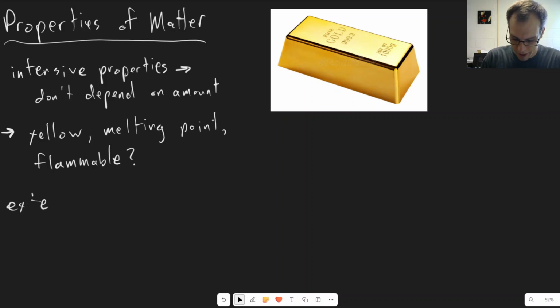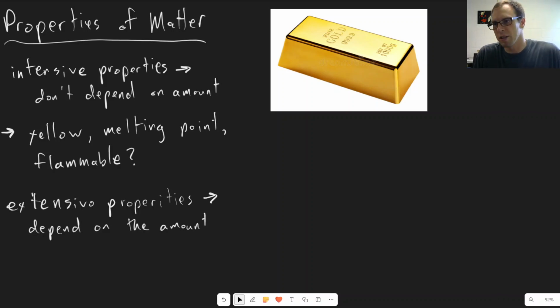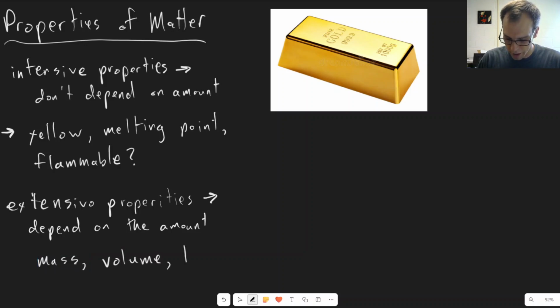We can also classify other types of properties as extensive properties. These are things that do depend on how much you have. So these are things that depend on the amount. Okay, so this might be something like how big this gold bar is, right? That would be an example of an extensive property. So things like mass, how much of it do we have? That obviously depends on how much of it you weigh out. Things like how much volume it takes up, or how long it is, right?